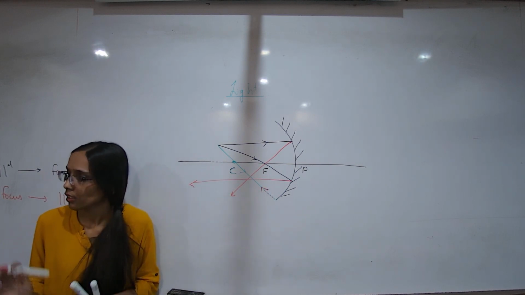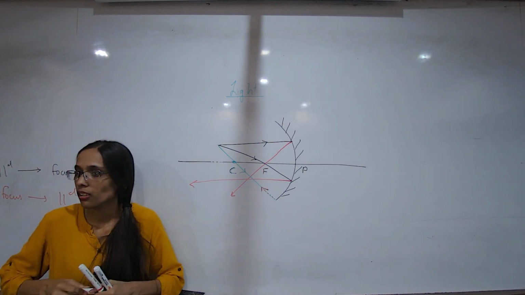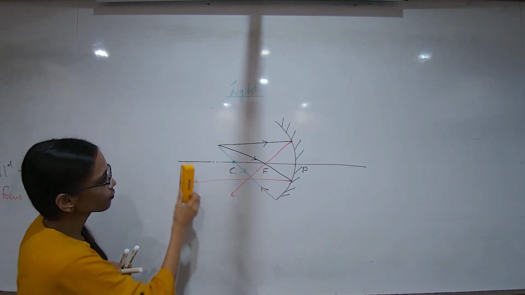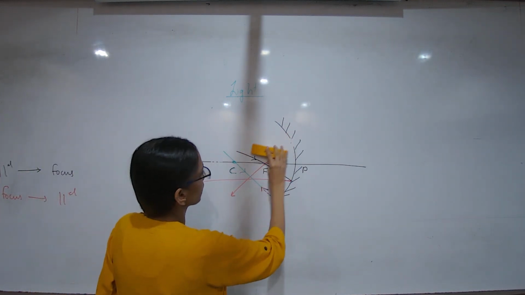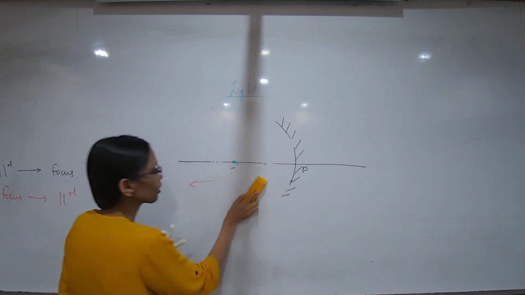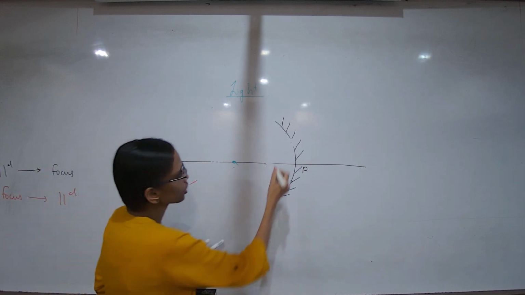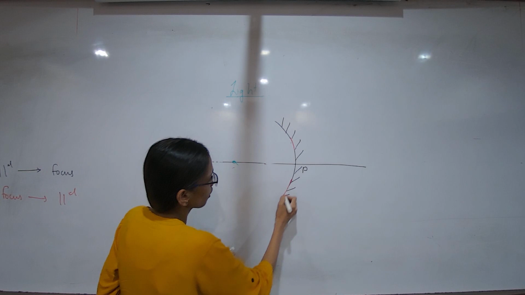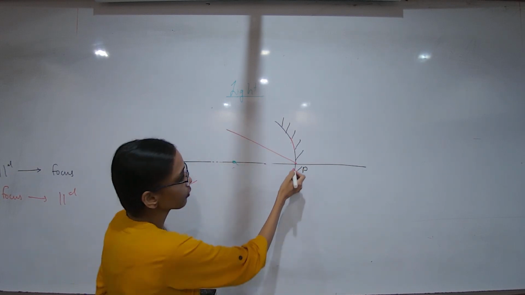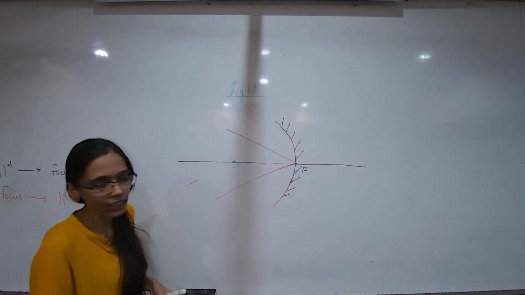The last one is which everybody knows. Who will tell me? The fourth one. It goes to the pole and it reflects back. Yes, the last one is which we all know because it's actually the plane mirror law of reflection. It will work over here also. It says if it hits the mirror at the pole, then it has to reflect at the same angle.